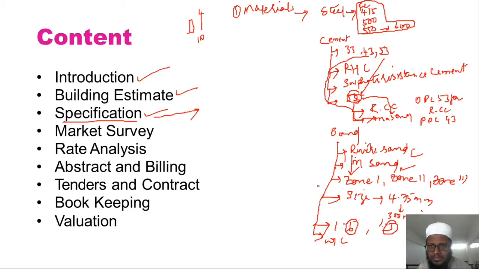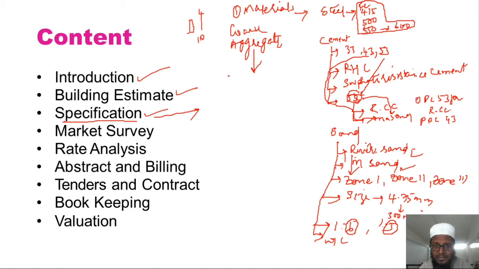So these things, steel, cement, sand, now comes the aggregate. What do you mean by aggregate? We have coarse aggregate. In case of coarse aggregate, we all know we cannot use more than 20 mm aggregate size in RCC work. For PCC bed, we'll be using 40 mm. All those things you need to clear. Specifications need to be very clear.